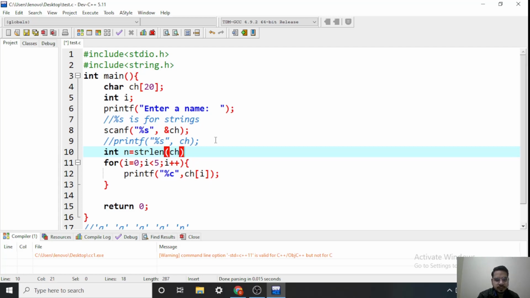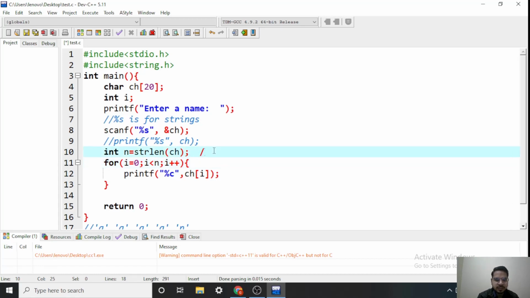strlen, what will it do? The name of the function is strlen. It is an inbuilt function which will calculate the length of the string and return it. So how do we use this? We write the name of the function strlen, then pass the name of the string to the function and it will return me the length of this string, and I collect that length into this integer variable named n. So instead of 5, now I can use n here.